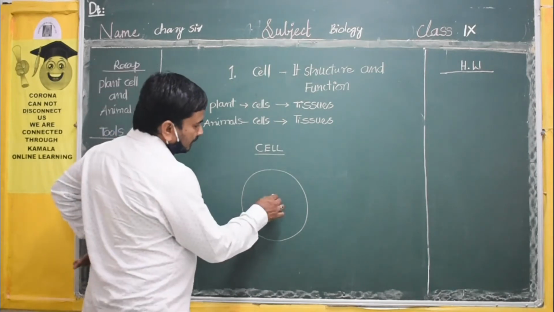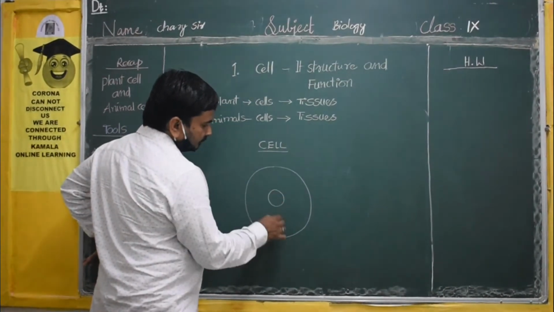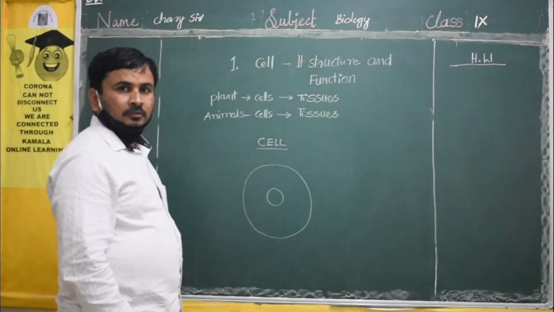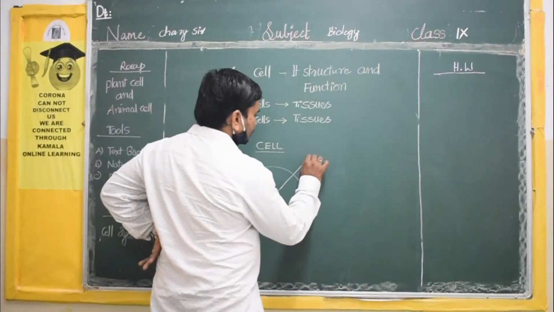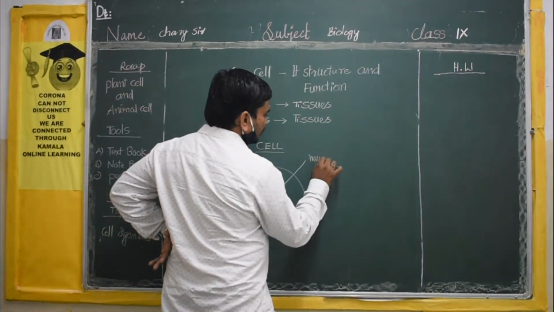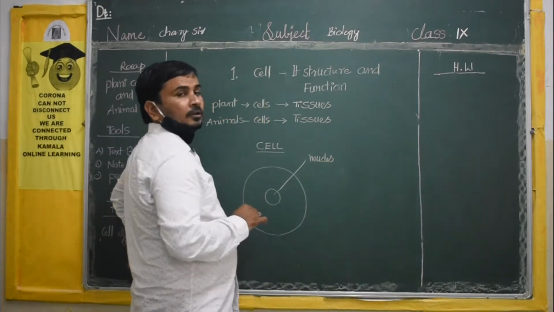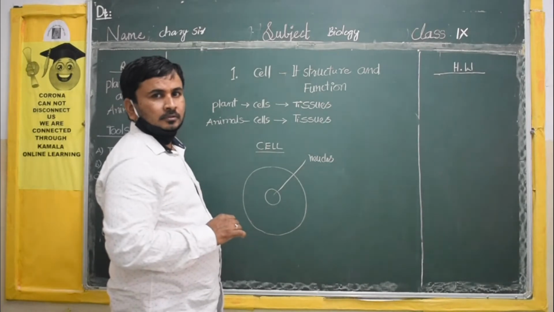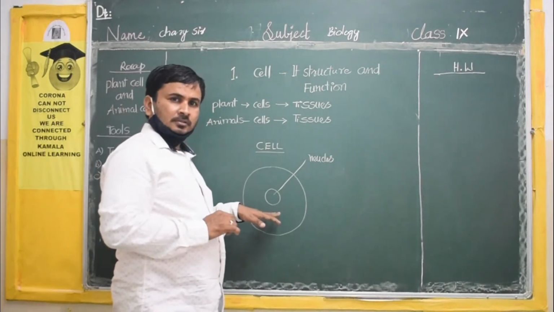If you see inside the cell, there is one round structure. This is called the nucleus. Every cell contains a nucleus.